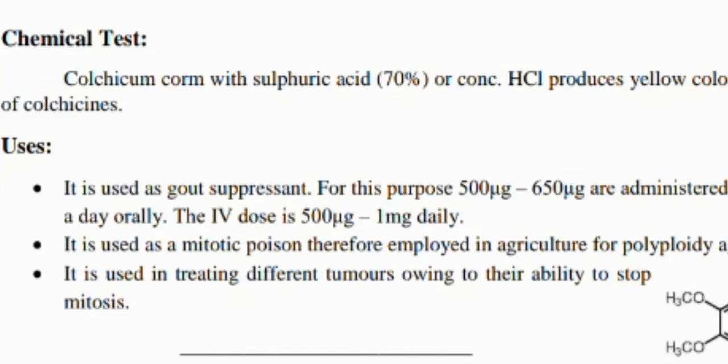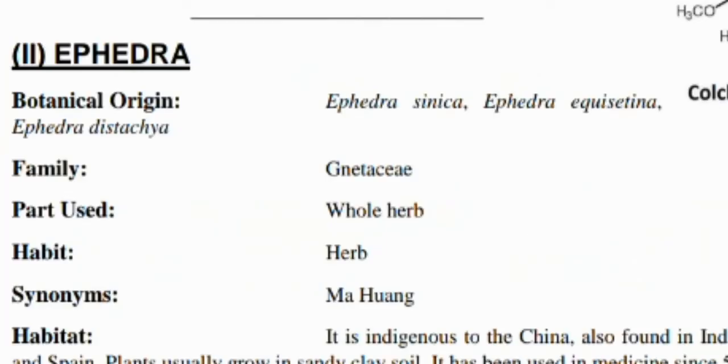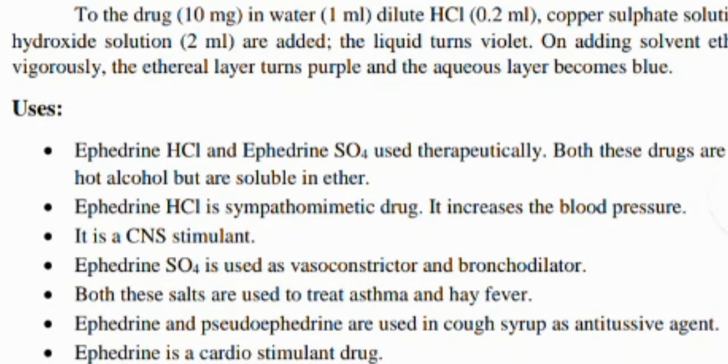Ephedra distachya, family Gnetaceae, part used is the whole herb, and its uses are ephedrine HCl and ephedrine SO4, used therapeutically as a sympathomimetic drug, increases the blood pressure, and as a CNS stimulant.